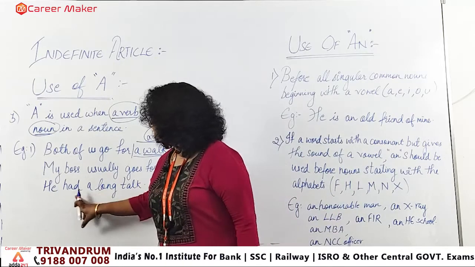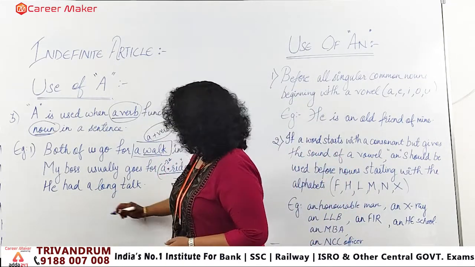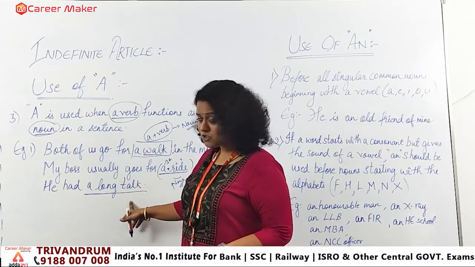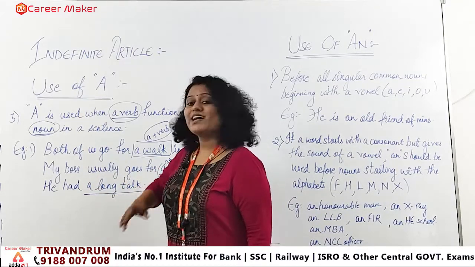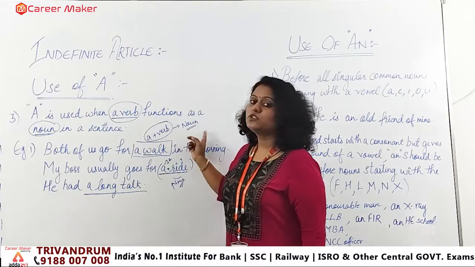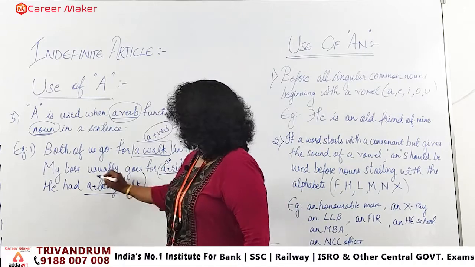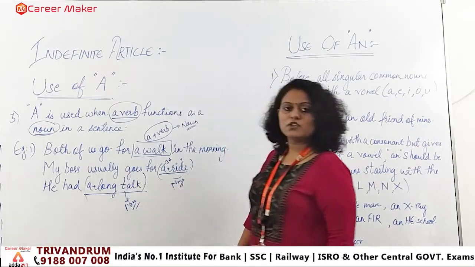Next is, he had a long talk. Here the word long is qualifying the noun, that is talk. Talk alone is a verb, but when I say "I had a talk," it changes the verb to the noun frame. So here a plus the verb is becoming a noun. Got the point? Clear?